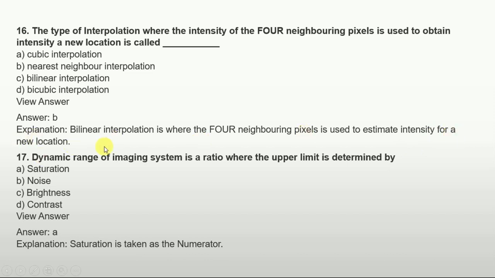That is the concept. And the next question is, the dynamic range of an imaging system is a ratio where the upper limit is determined by which? Options are: option A is saturation, option B is noise, option C is brightness, and option D is contrast. So the answer is option A, that is saturation. Saturation is taken as the numerator.